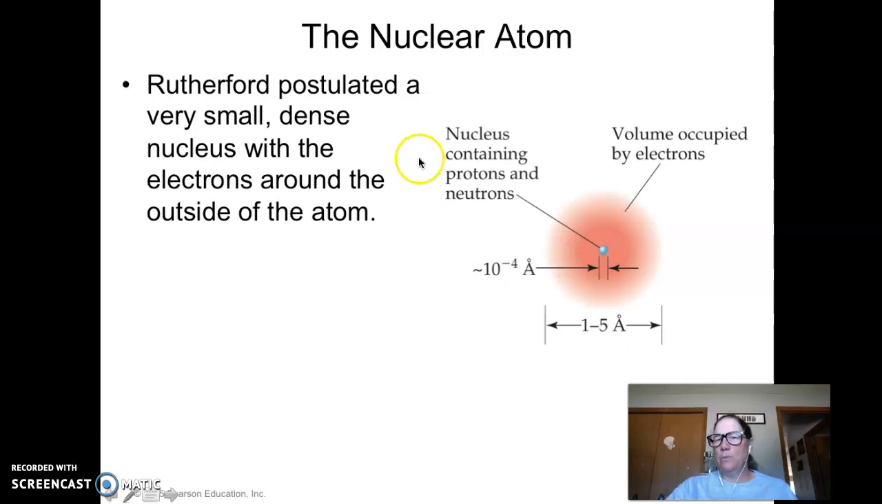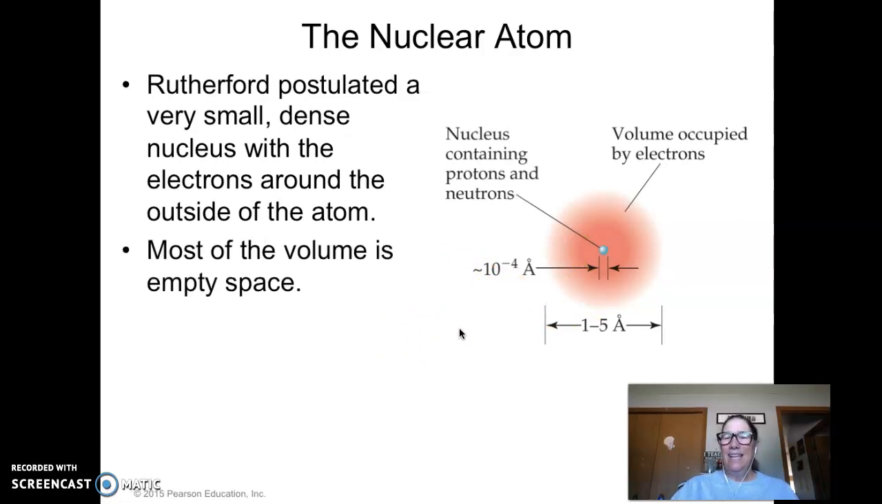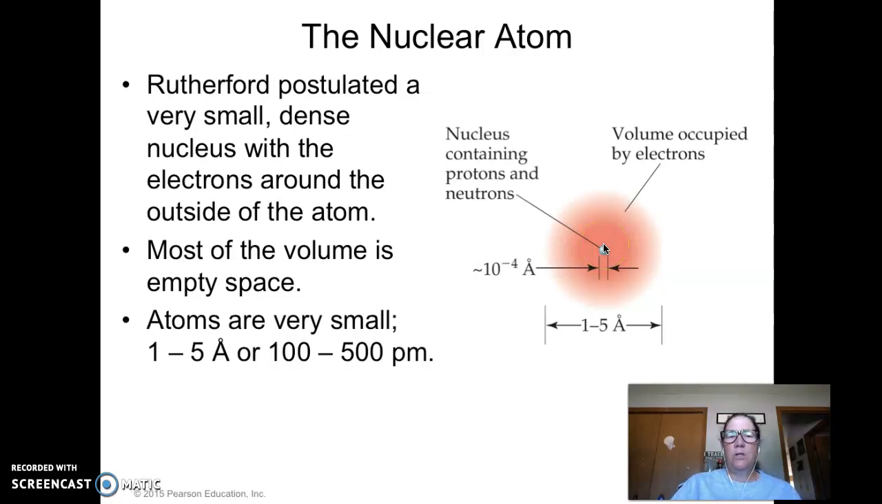He didn't know that it was protons and neutrons. He just knew that there was this dense part, and it had to be made up of some more different particles, not electrons. The other thing he figured out is, because most of them went right through, most of an atom is just empty space. And the particles are very, very small. Tiny, tiny.